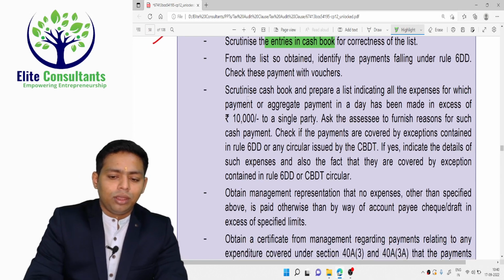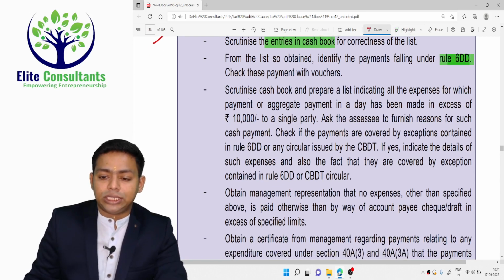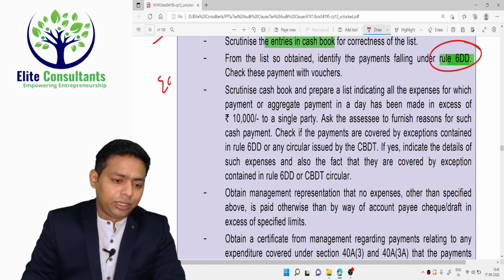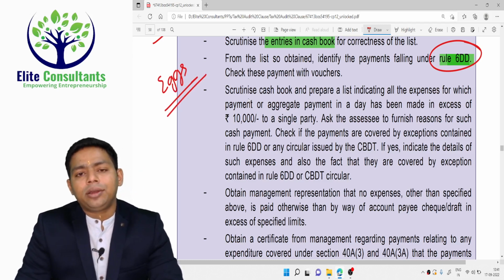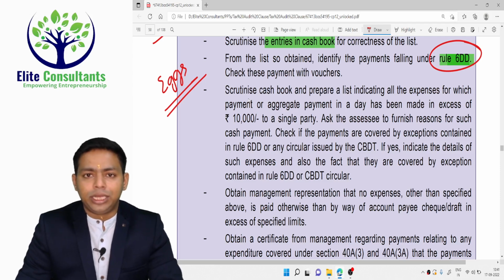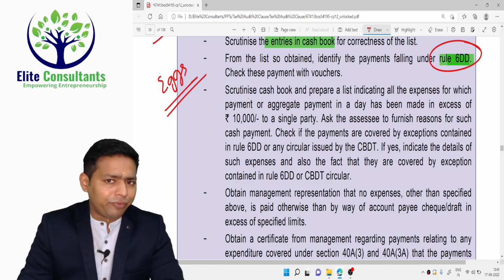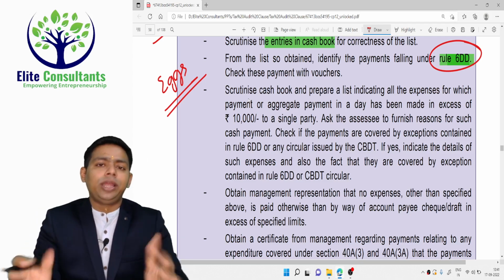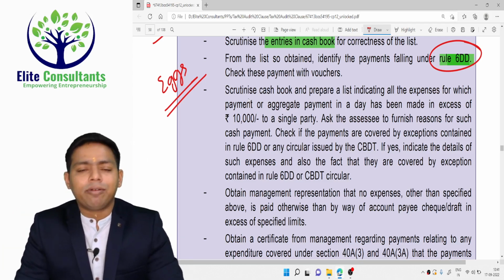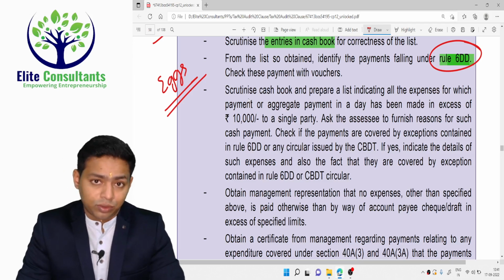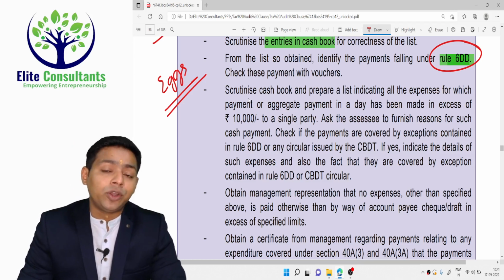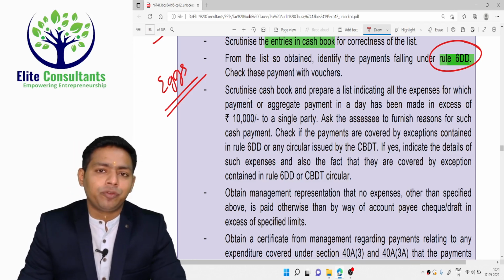But sir, there are certain exceptions in Rule 6DD. One of our clients is into trading of eggs. He purchases eggs from Gujarat and distributes in Maharashtra. So he makes a lot of payments in cash to the poultry farms. Poultry farms are usually run by farmers, and they accept only cash. What can we do? This is what at least is said by him. Obviously the government sent him a notice because the amount was in crores. The aggregate amount in a year was more than 2.5 crore, if I'm not wrong, and he was served a notice to justify why he made this much cash payment.